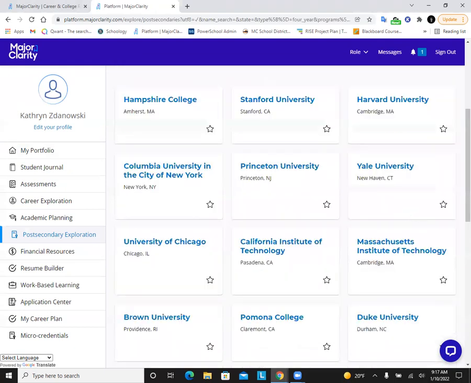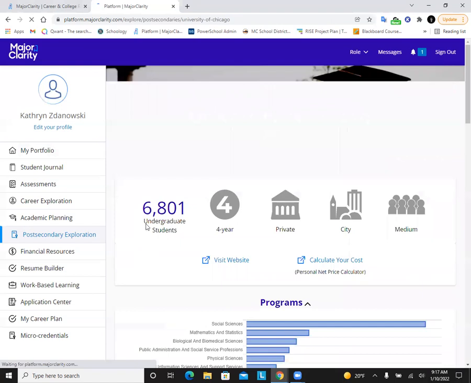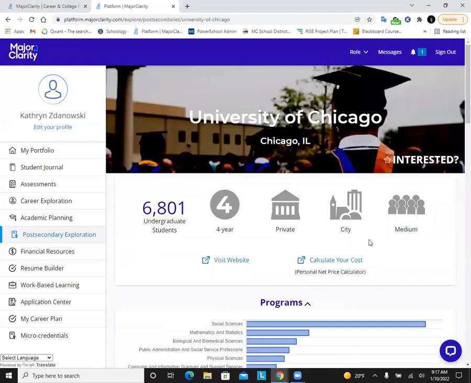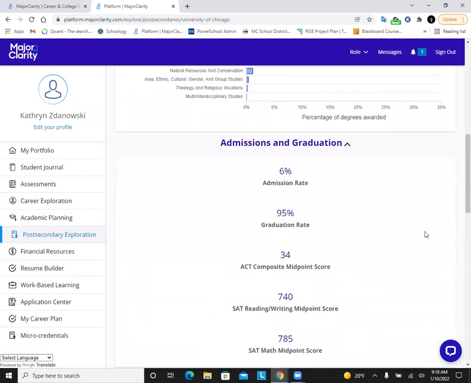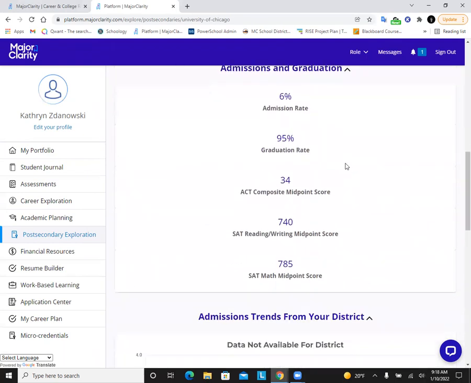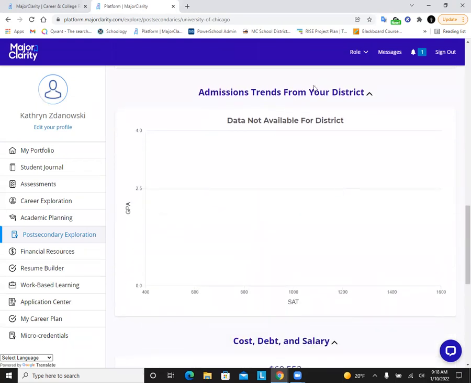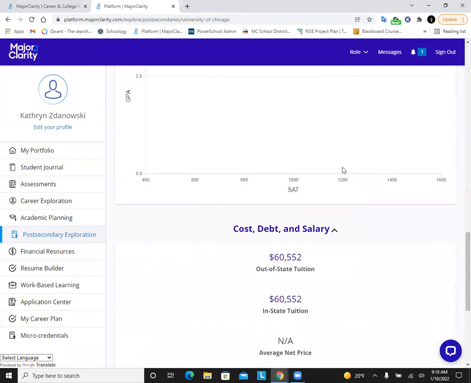All right, so if I see a school on here that I'm interested in, I can go ahead and click on the school, and immediately it's going to give me some basic information about the size of the school, its location, how many years it is, private or public, about how many undergrads it has, and then I can also learn about their strongest programs. There's additional information about admissions, graduation, admission trends from our district. So unsurprisingly, not a lot of Cortez kids are going to Chicago.